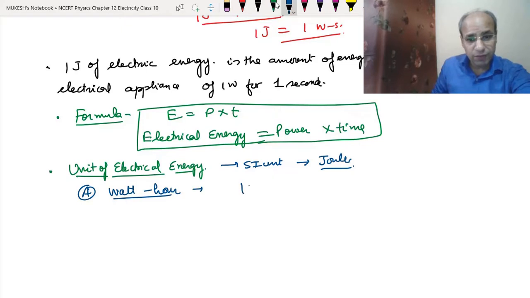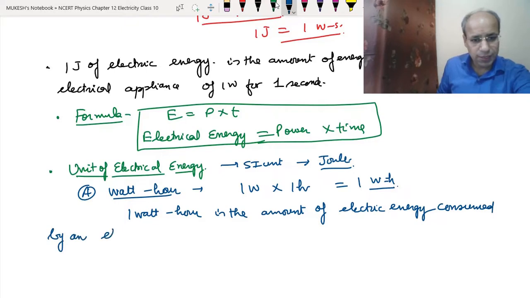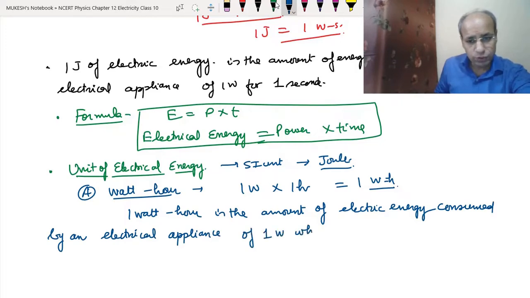If we have an appliance of 1 watt and it runs for 1 hour, then we call it 1 watt hour. So we can say that 1 watt hour is the amount of electric energy consumed by an electrical appliance of 1 watt when used for 1 hour.